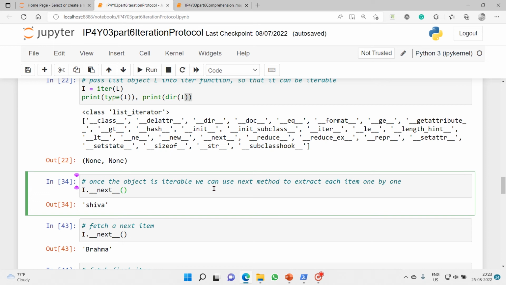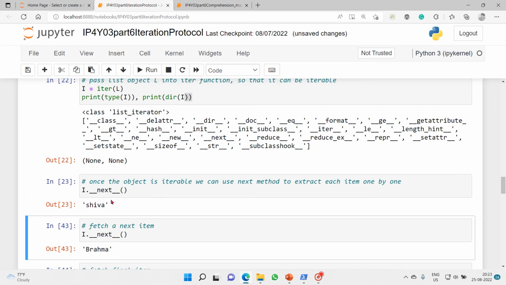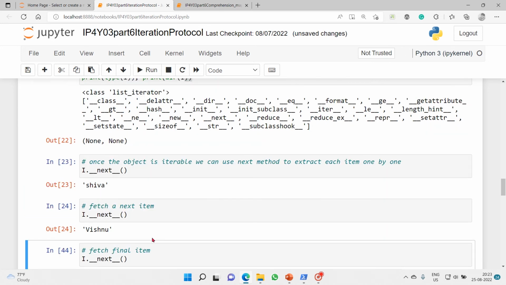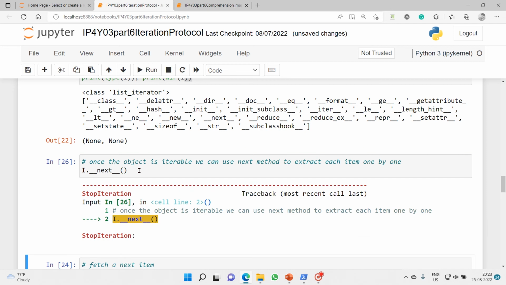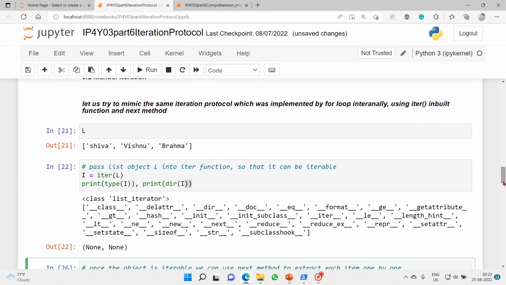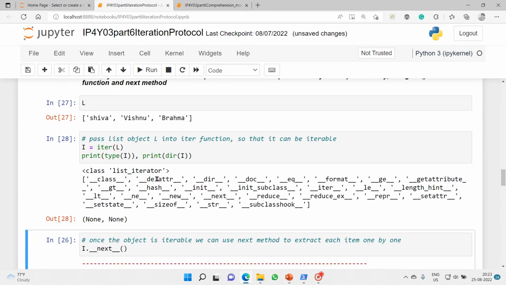So we got Shiva, then we got Vishnu, then Brahma, and everything is exhausted. So I will execute this list once again, typecast it once again, and then we will do it here, and look here.